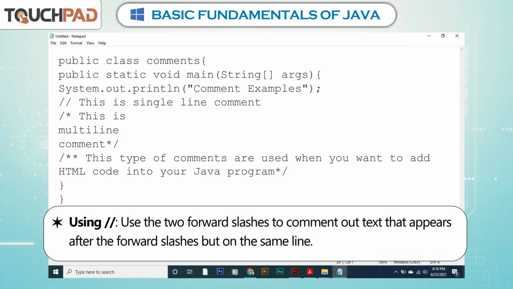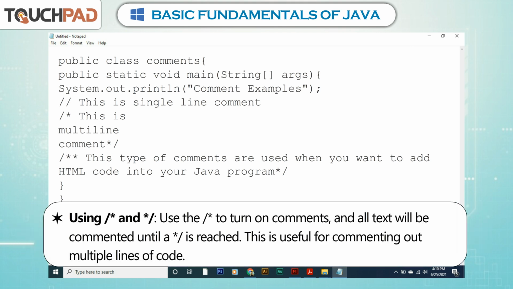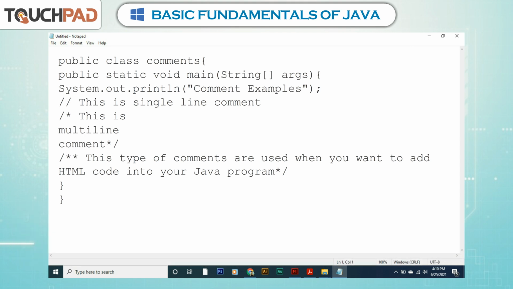Using //. Use the 2 forward slashes to comment out text that appears after the forward slashes but on the same line. Using /* and */. Using the /* to turn on comments, and all text will be commented until a */ is reached. This is useful for commenting out multiple lines of code.